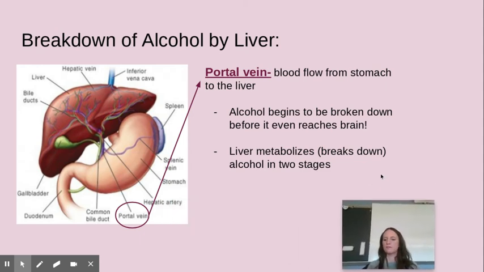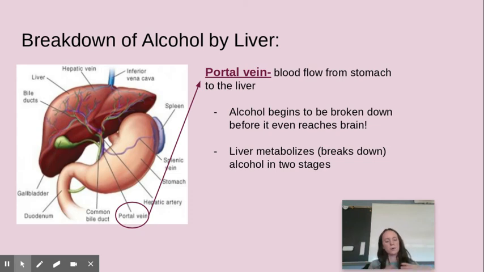All right, so eventually the alcohol in your body is going to make it to your liver, and that's where it gets broken down. Some alcohol actually reaches the liver before it even gets into your blood, and that's because you have a portal vein. It's a vein that goes from the stomach to the liver. So some alcohol that you drink reaches your stomach, travels through the portal vein right to the liver. So it never even makes it to the blood, never makes it to the brain. The rest of the alcohol has to go through the blood and eventually get back to the liver.